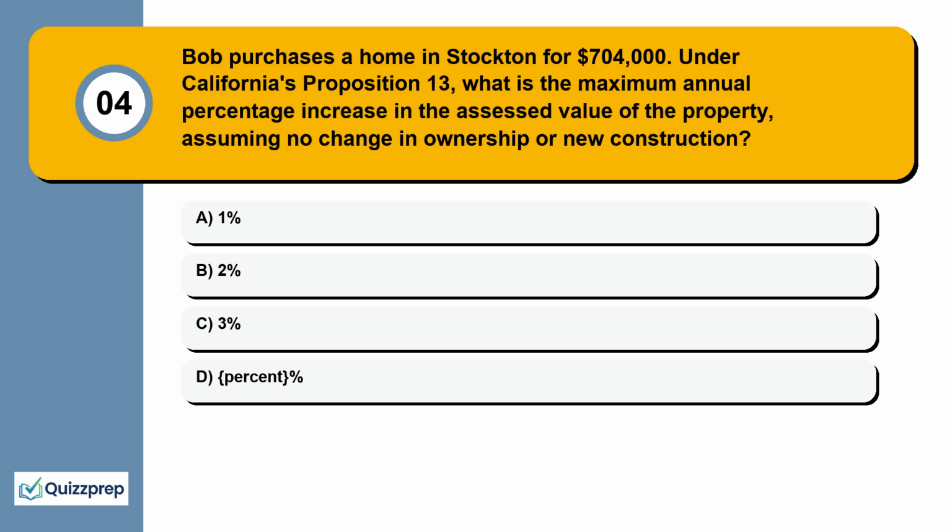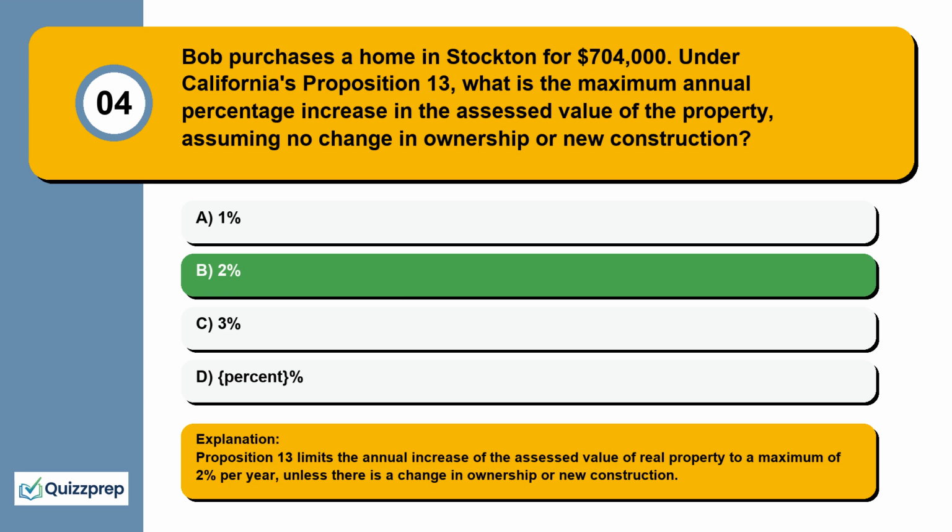Question 4. Bob purchases a home in Stockton for $704,000. Under California's Proposition 13, what is the maximum annual percentage increase in the assessed value of the property, assuming no change in ownership or new construction? 1%, 2%, 3%, 4%. Proposition 13 limits the annual increase of the assessed value of real property to a maximum of 2% per year, unless there is a change in ownership or new construction.